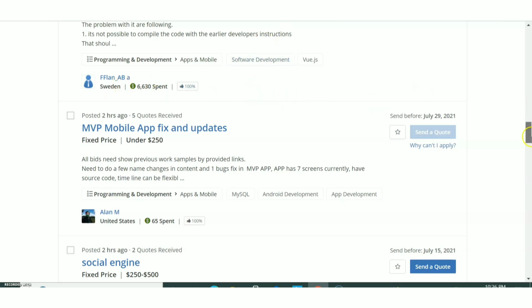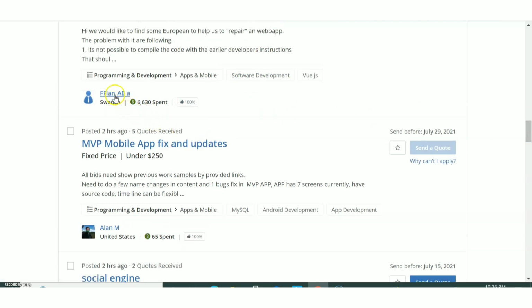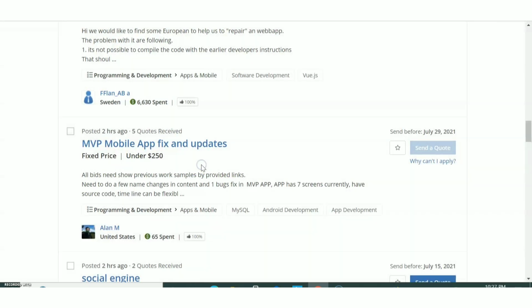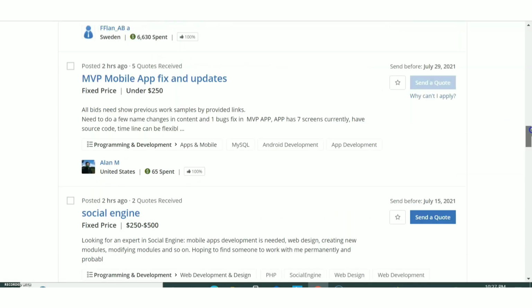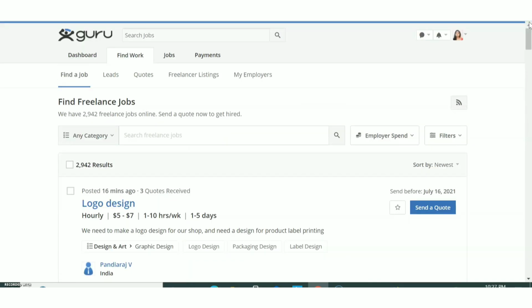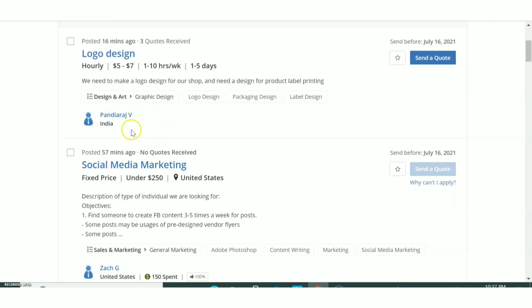Okay. And also if you click on this client details or the name of the client, just click, you can see the number of jobs posted, means this client has posted 34 jobs on this site, and also you can see the feedback about this client. So before taking up any job, if you can verify the client, then it would be good, okay, because you know that there are actually a lot of scam and fake jobs you can find on any of these sites, not just this one. But on any freelancing site, if you go, you can also face these problems. Okay. So first verify the client and see the feedback before taking up a project or a job.